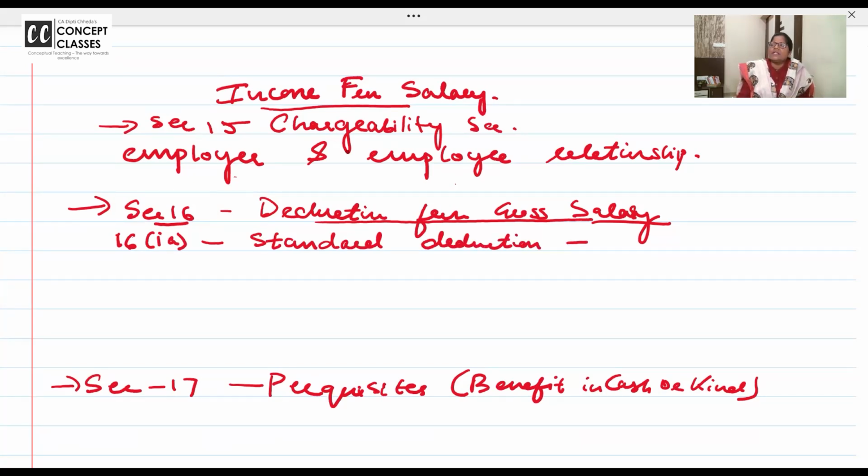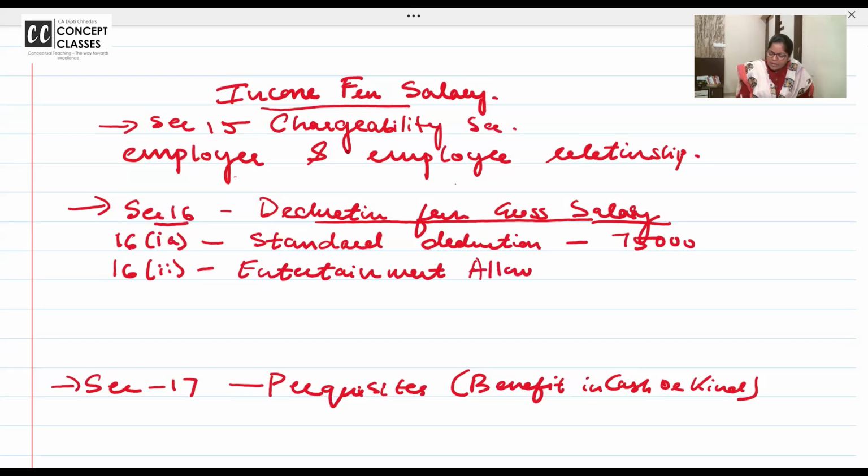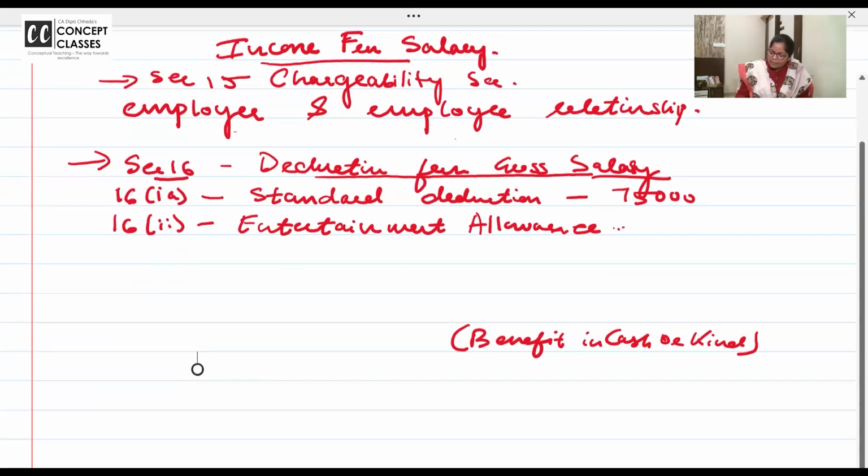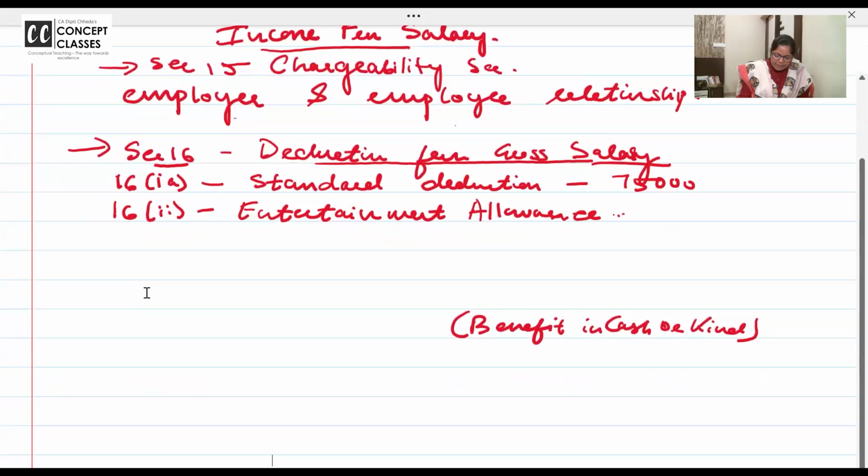Standard deduction how much? 75,000. Right. 16.2, entertainment allowance. Please don't forget to add it first on the top. Entertainment allowance. Okay, that bit we will write separately now. What was here? It got selected and deleted by mistake.